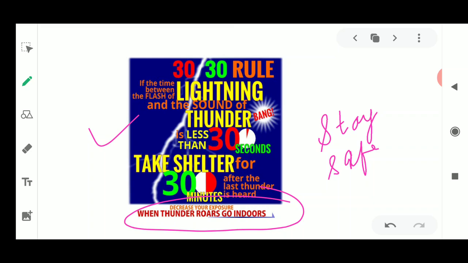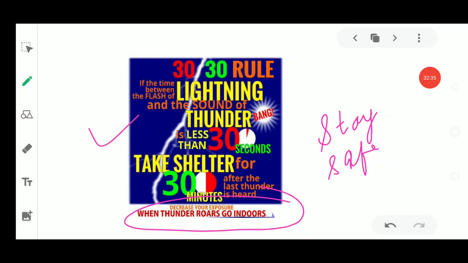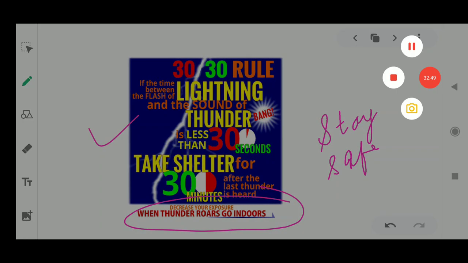So this was all about thunderstorms, lightning and thunder. We have all understood how a thunderstorm is caused, how the clouds generate voltage in them, and how lightning is caused, because of which it becomes a very destructive phenomenon. So this was all about thunderstorms.